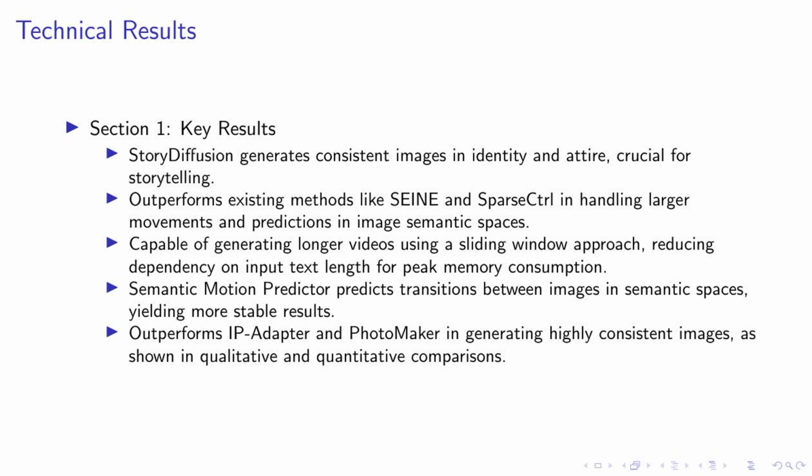It's a lightweight method that requires minimal data and computational cost, making it a practical solution for many applications. Lastly, we proposed the Semantic Motion Predictor. This tool predicts transitions between images in the semantic spaces, providing more stable results than predictions in the image latent spaces. This innovation allows us to create smooth and coherent transitions in our generated videos, enhancing the overall storytelling experience.